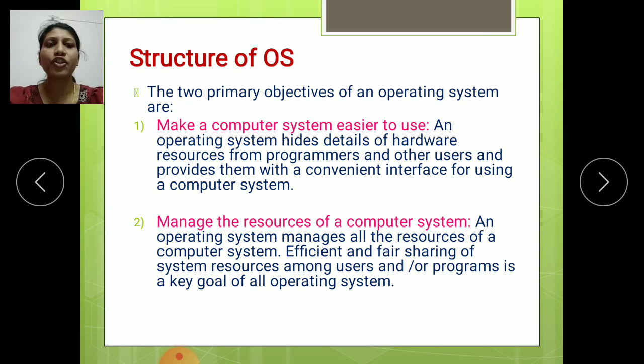Efficient and fair sharing of system resources means the operating system will efficiently manage all the resources of the computer system, and it will share them among users and programs. This is a key goal of all operating systems. Here, the users and the programs are the key focus. The operating system will efficiently share all the resources of the computer system.